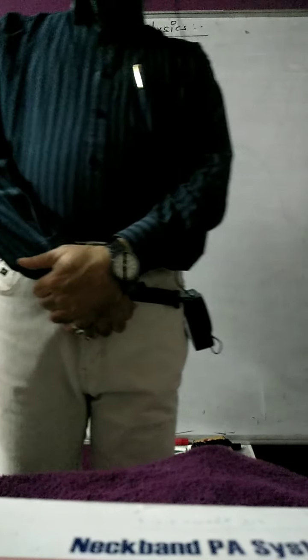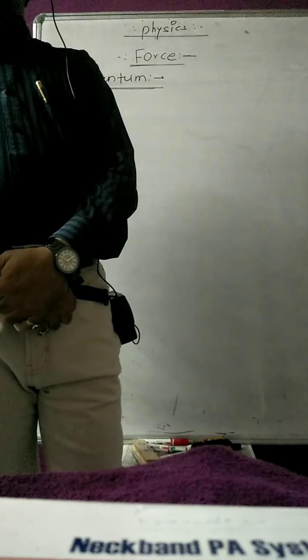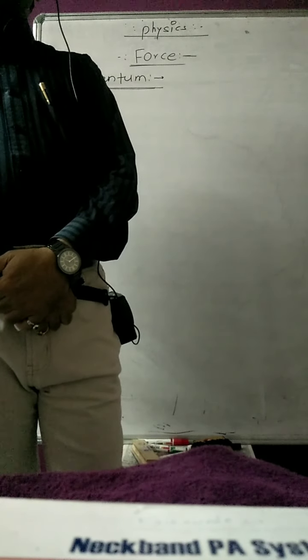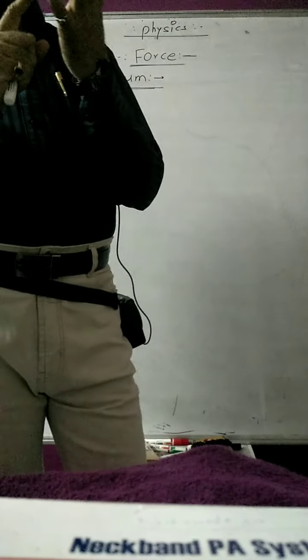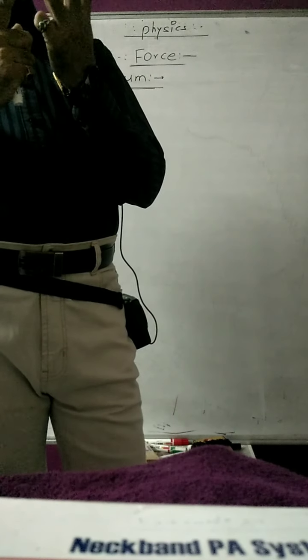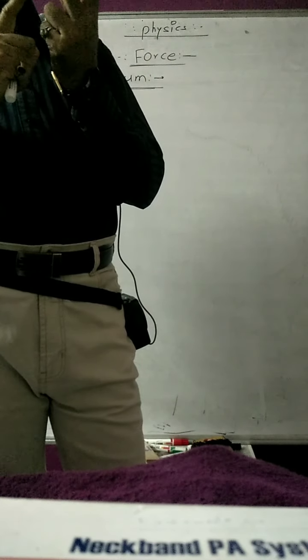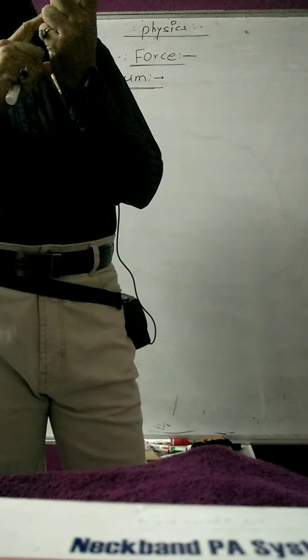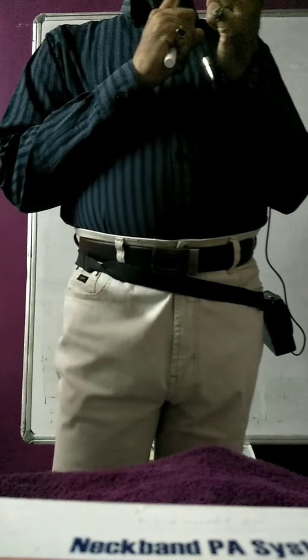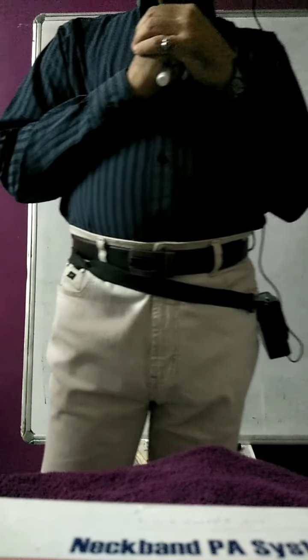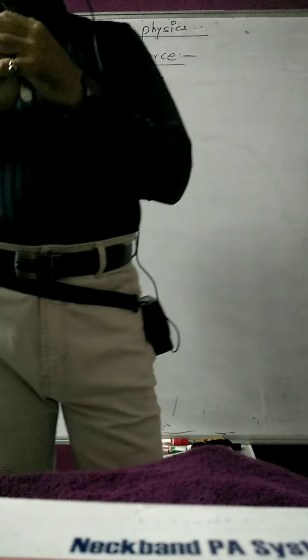After that, you also learned the different types of real forces. Basically there are four fundamental forces in the universe which are considered to be real forces. They are gravitational force, electrostatic force, also called the electromagnetic force, strong nuclear force and weak nuclear force. So these are the four fundamental forces.